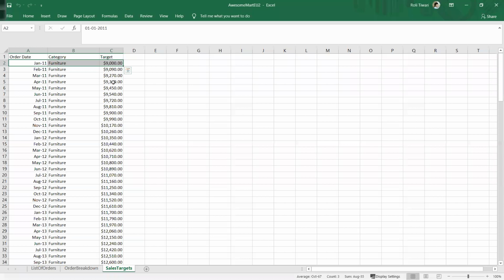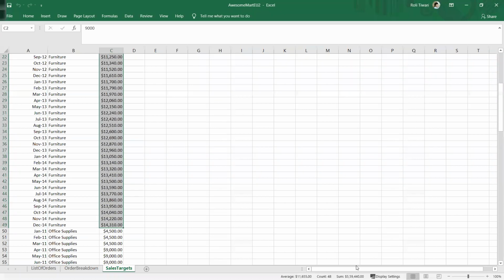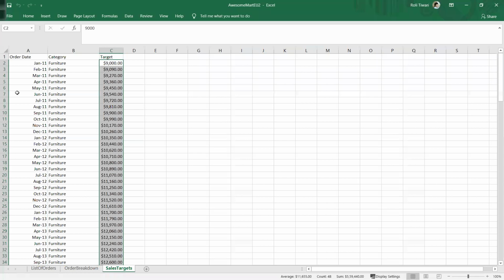If I sum up all the furniture data, you can see I'm getting 559440. It is summing up all the furniture, so it summed up all the targets. But I want to join on furniture and date. That's why I have to click on this chain also, and this gives me the correct value.